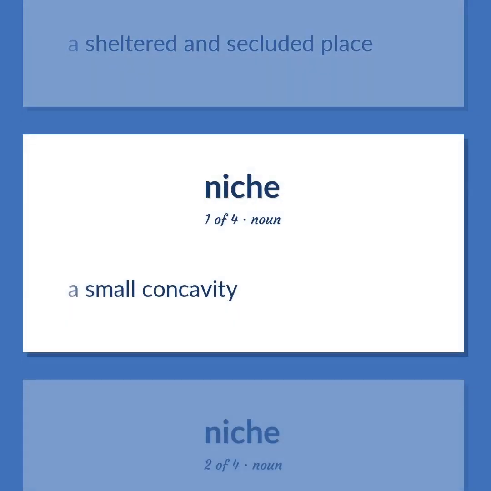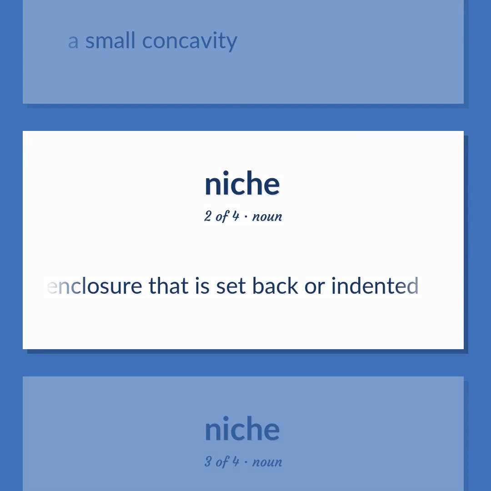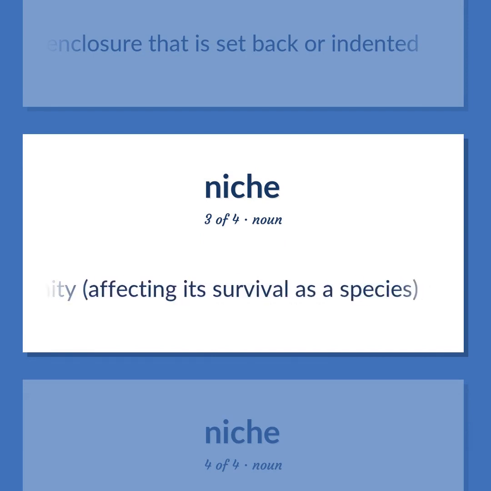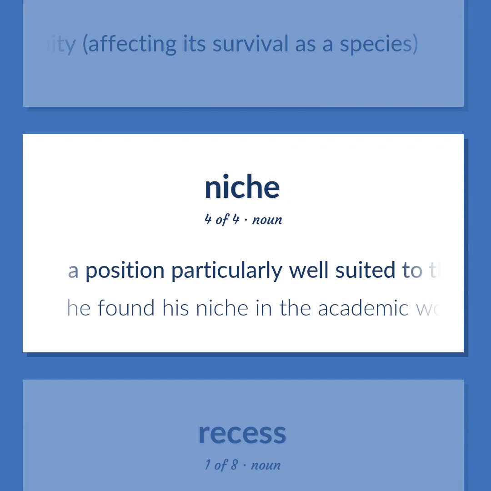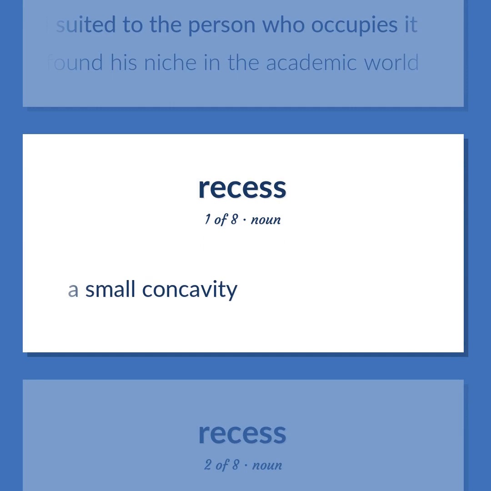A small concavity. An enclosure that is set back or indented. Ecology. The status of an organism within its environment and community, affecting its survival as a species. A position particularly well suited to the person who occupies it. He found his niche in the academic world. A small concavity.